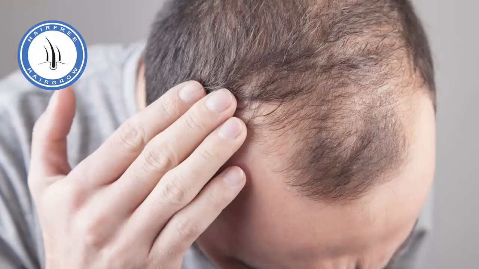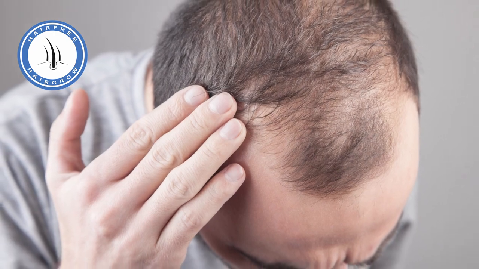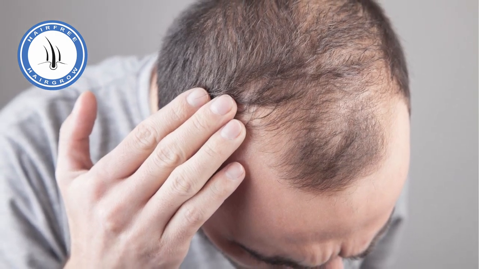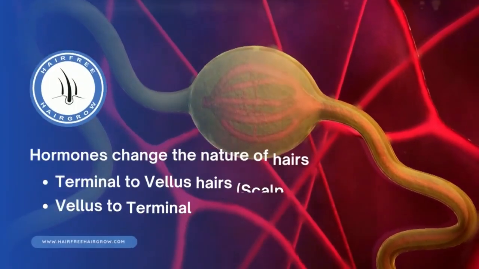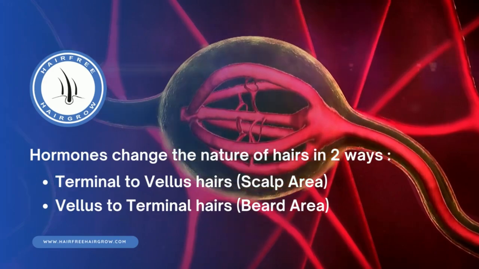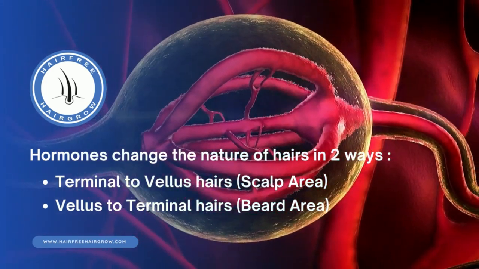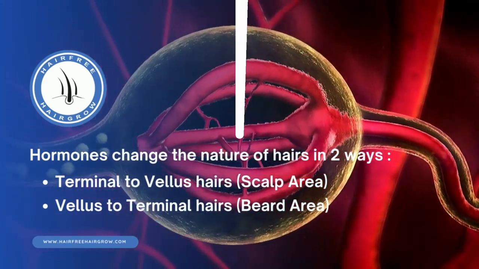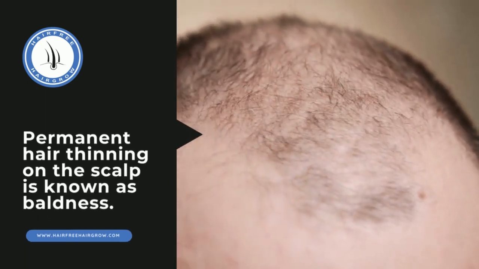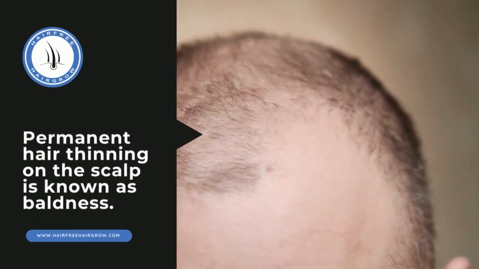Similarly, as people get hair over the body, terminal hairs on the top of our scalp get depleted as well. They change to vellus hair. So hormones change the hair character both ways: from terminal thick hairs to thin hair on the baldness areas, and from thin hairs to thick hairs in the male portion like the beard area. Baldness is termed as gradual, permanent hair thinning on a certain area of the scalp.